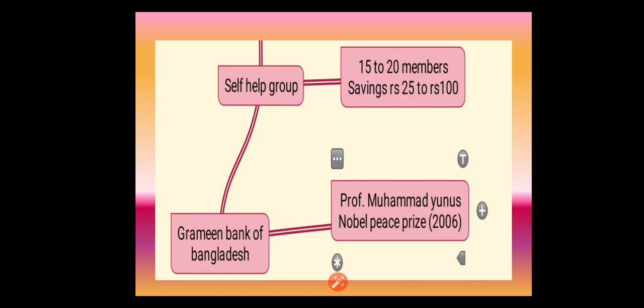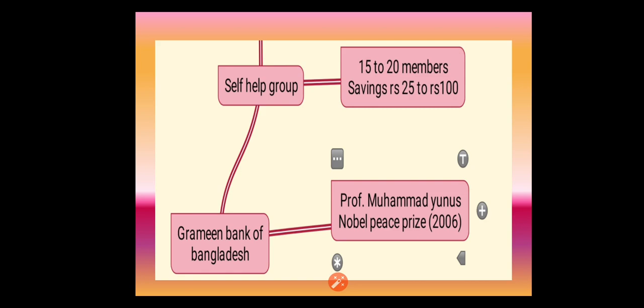Mostly in the self-help group, the ideal size will be 15 to 20 members. Not more than that, only a maximum of 20 members will be in the self-help group. If a group is formed, only women or only men will be there; no mixed group will be there in the self-help group. The group members will come from the same locality, the same area. They will join together and start the group.